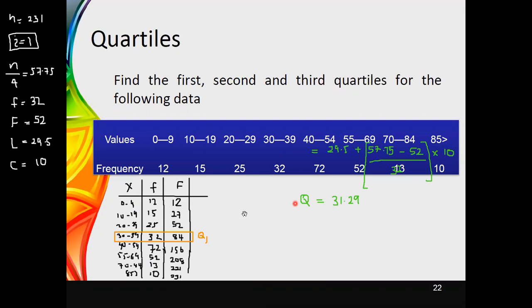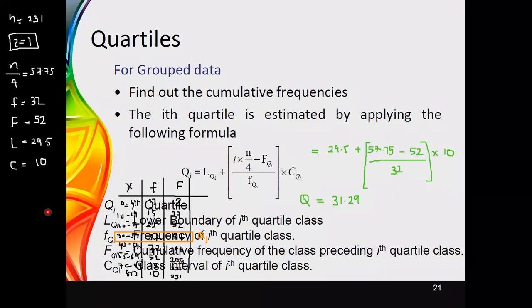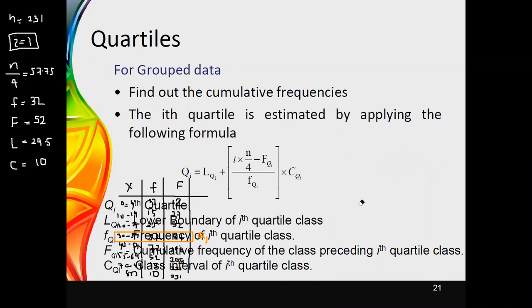Now, if we redo the calculation for the second quartile, what we can do is substitute i equals 2 in the relevant places. First of all, I need to obtain the value for i times n divided by 4.